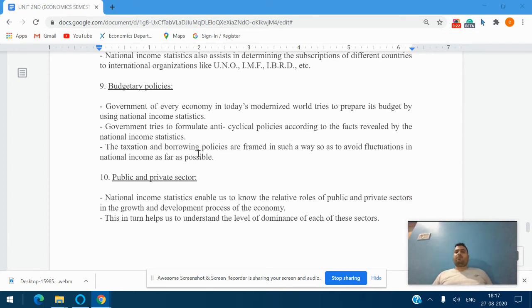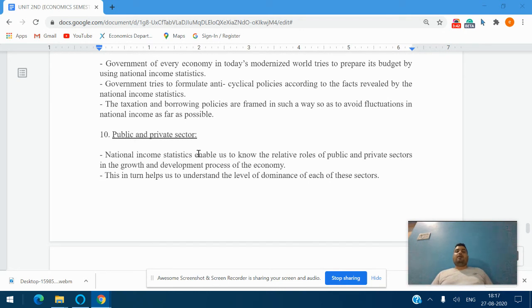Number 9 is budgetary policy. The government of every economy in today's modernized world tries to prepare its budget by using national income statistics. The government tries to formulate anti-cyclical policies according to the facts revealed by national income statistics. The taxation and borrowing policies are framed in such a way as to avoid fluctuations in the national income as far as possible.